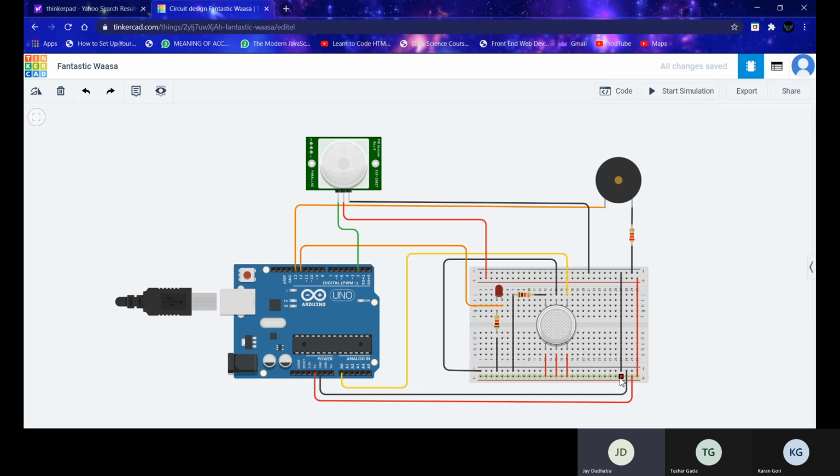Now connection wise, we will first connect 5V input power to the positive side of the breadboard and ground to the negative side of the breadboard, and then we will place the gas sensor accordingly on the breadboard. Now let's see, the A2 pin of the gas sensor is connected to the analog pin A0 input of the Arduino board. The next H1 is connected to the ground, and the A1 pin is also connected via a resistor to the ground.